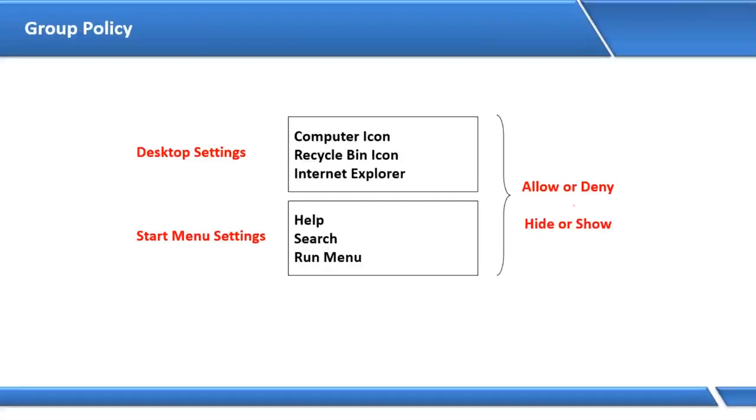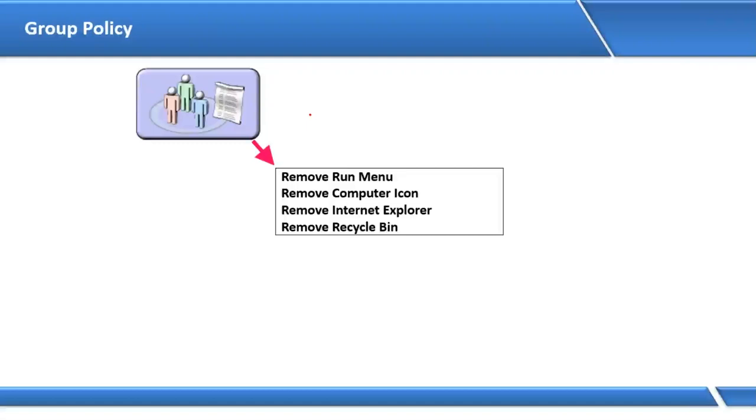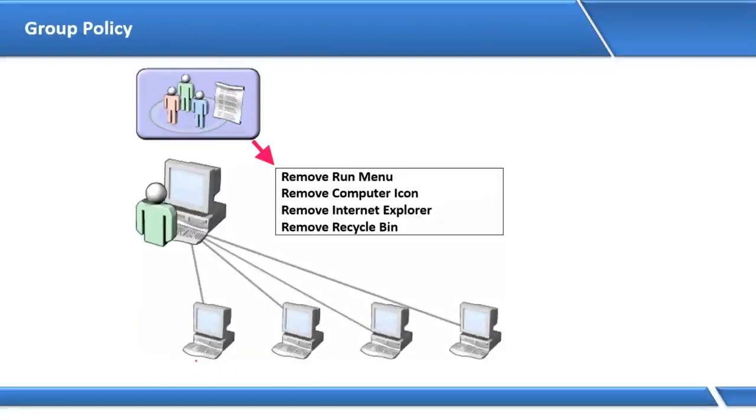Right, so this is the difference between hide and deny. For example, I don't want to allow the user to access these items: remove run, remove computer icon, Internet Explorer application, recycle bin. As administrator I'm sitting on the server, and in my network I have nearly 100 computers. To restrict this, do I have to log in as admin on all 100 client machines? No, by sitting on the server as administrator, using group policy.